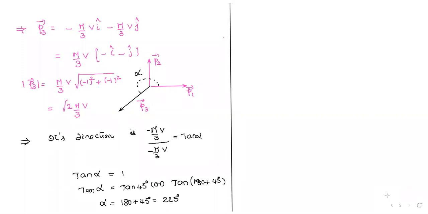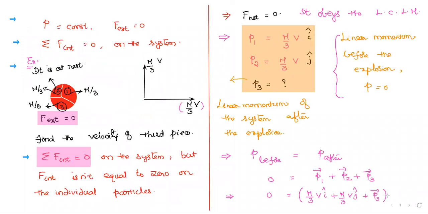First point on the first slide. Are you asking about this example, Nana? Or else P equals constant, F external equals 0. Means you are asking about the example. Am I right? Why, Navi?